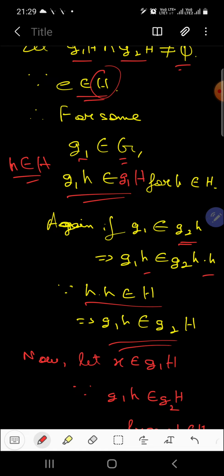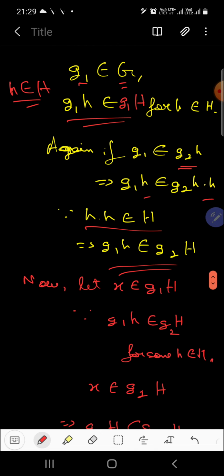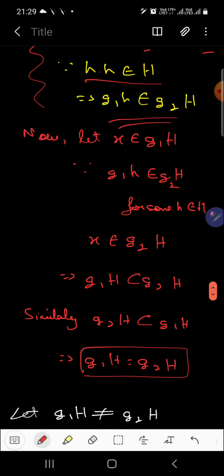Clear? So here we assume the condition that the intersection is not null. There is some element which belongs to both these left cosets. Now let x belong to G1H, this left coset. Since we have considered that it also belongs to G2 capital H, x also belongs to G2 capital H, which basically means that G1 capital H is a subset of G2 capital H. Clear?